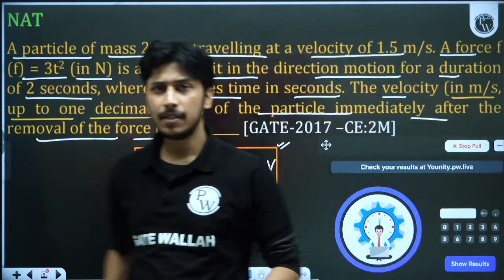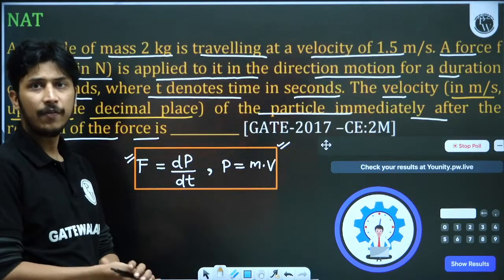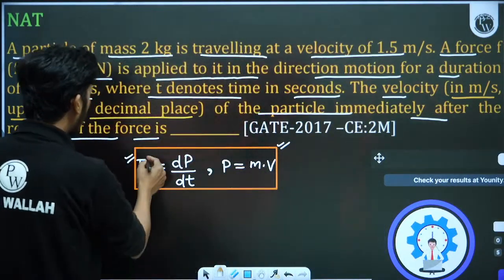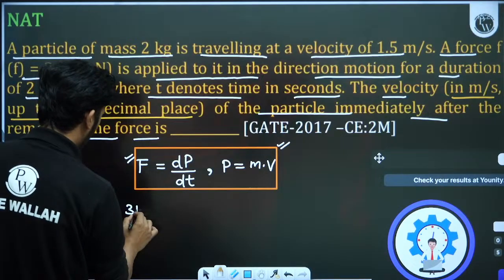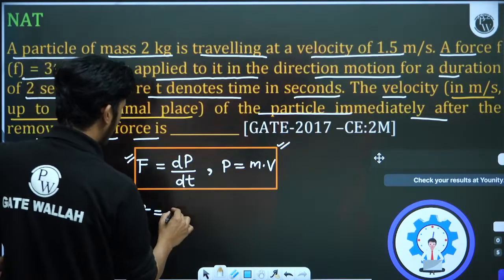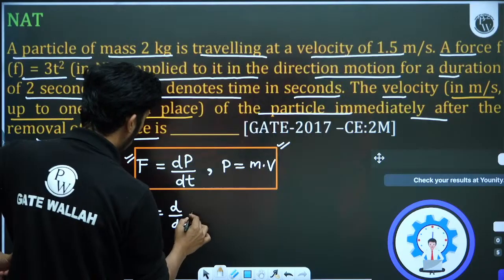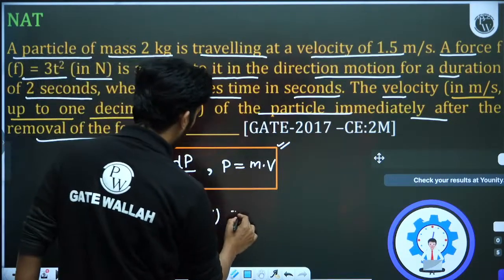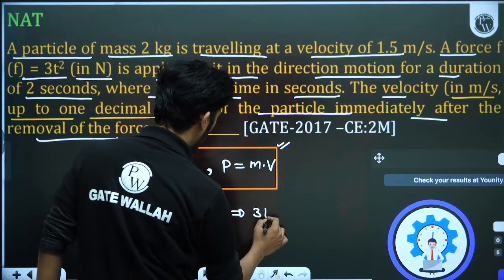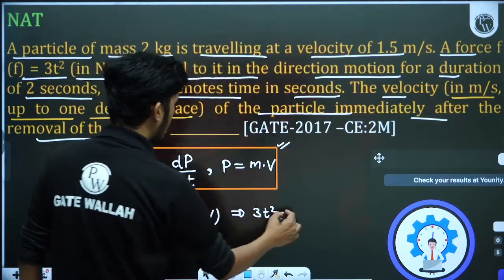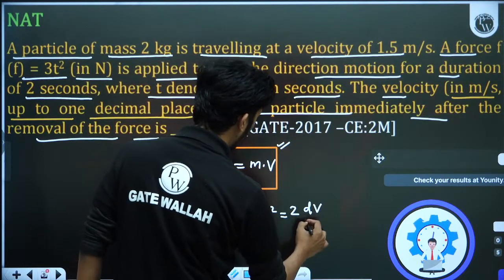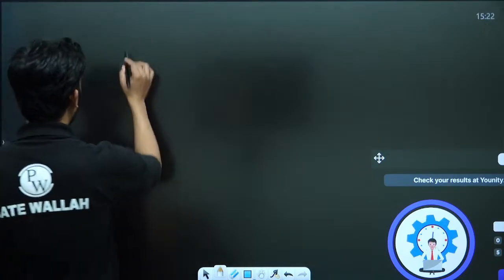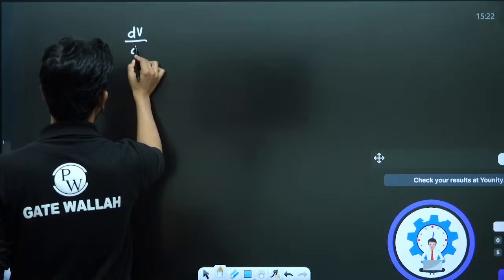Okay, guys, let's see this question. Everybody is saying 5.5. Some students are saying 4.75. So let's see. F is written as 3t square, and dp by dt we will write as d by dt of mv. Mass is given or not? Yes, mass is given, 2 kilogram. So 3 into t square is equal to, mass will come out, that is 2, into dv by dt. So dv by dt will be equal to 1.5 t square.